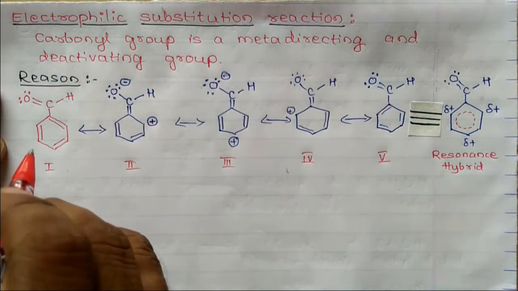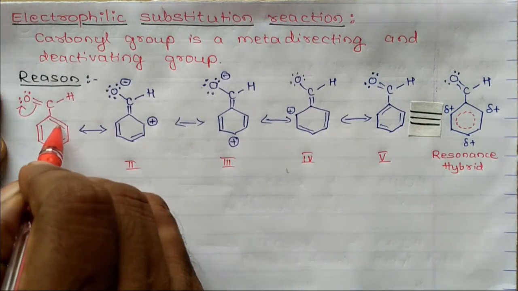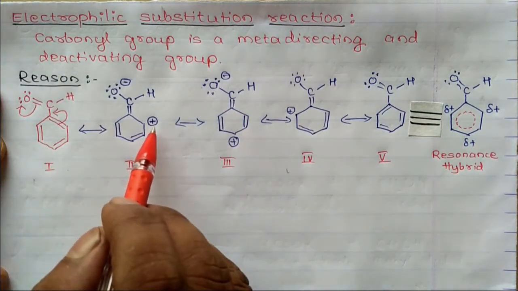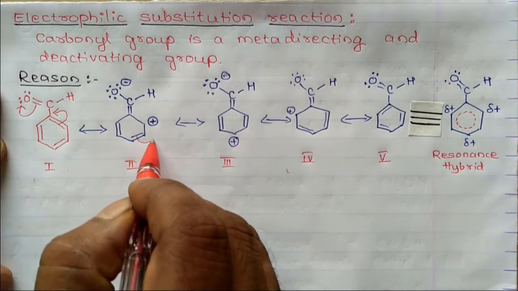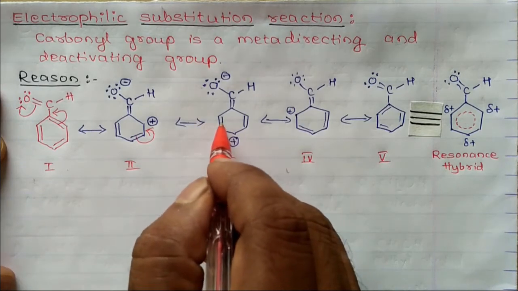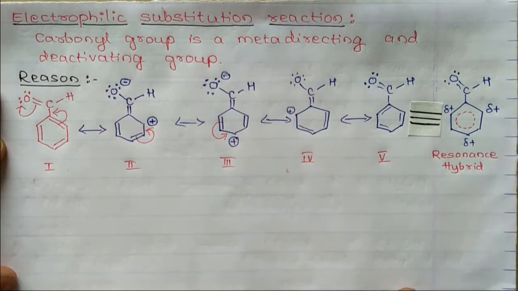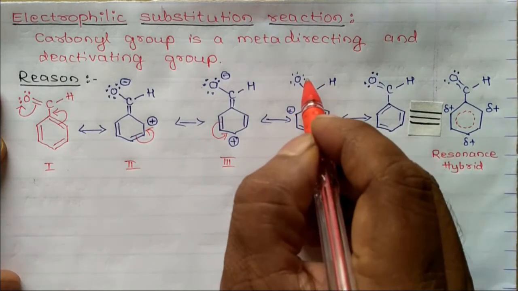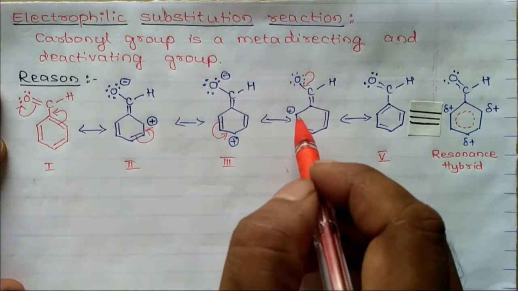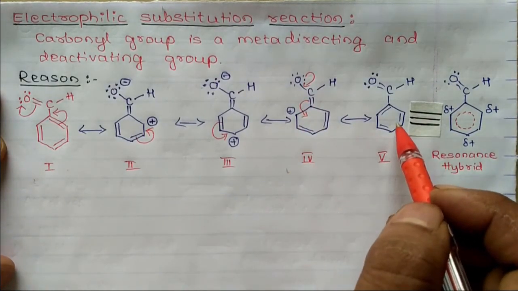Now let us see the movement of electrons. As oxygen is more electronegative, electrons are drawn towards the oxygen atom and it pulls the pi bonded electrons from the benzene ring, and here the ortho position gets a positive charge. Then movement of electrons takes place like this, and the para position gets a positive charge. Then movement of electrons takes place like this, and one more ortho position gets a positive charge. Then movement of electrons takes place like this. The pair of electrons from the oxygen forms a bond, then the bonded pair of electrons comes to the benzene ring. You are going to get one more structure.